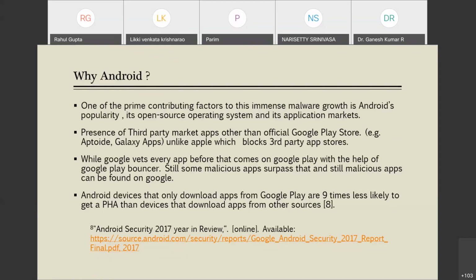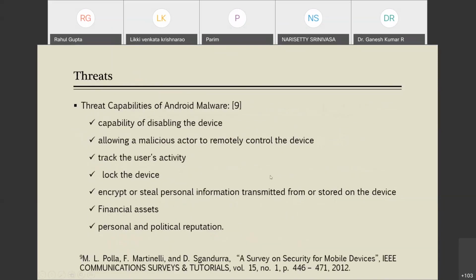What it says is that if you download an app from a third party app store other than Google Play, there is a probability of malicious code. If you download from Google Play, it is 9 times less likely. So it indirectly means that Google is pointing out that malicious apps could still be downloaded from Google Play. So Google Play is not entirely safe either.